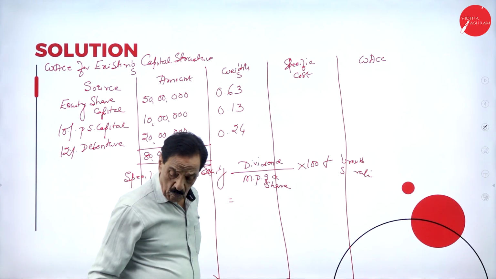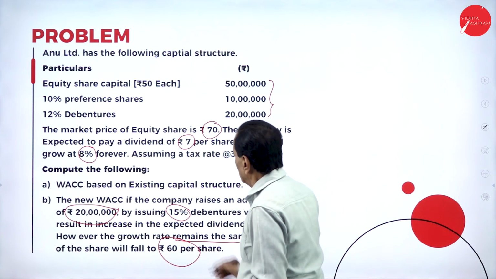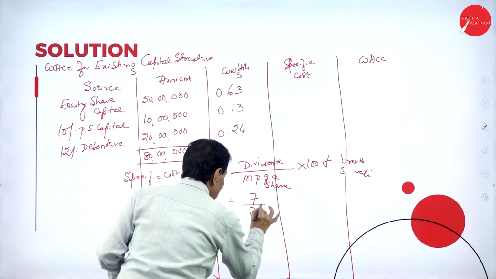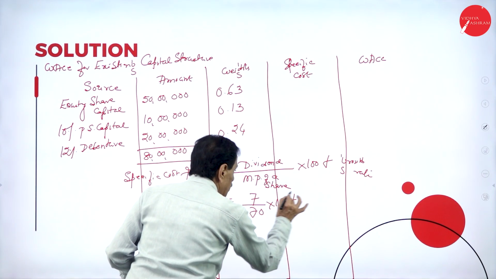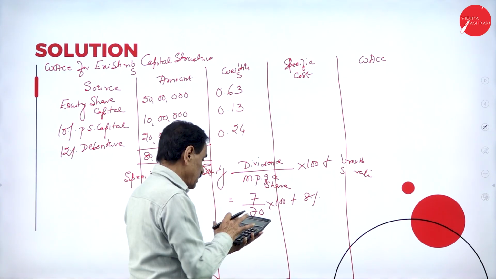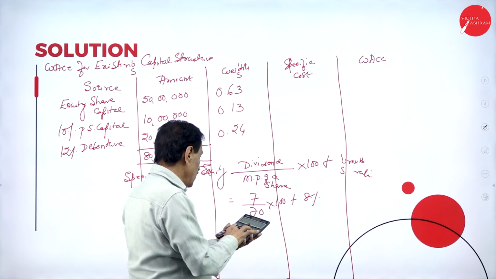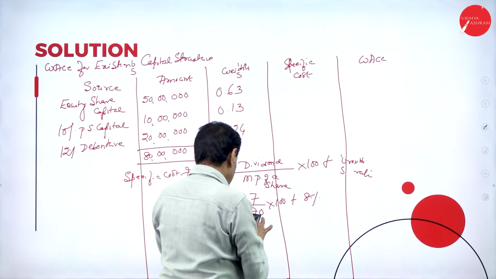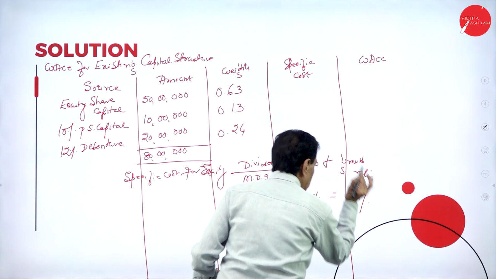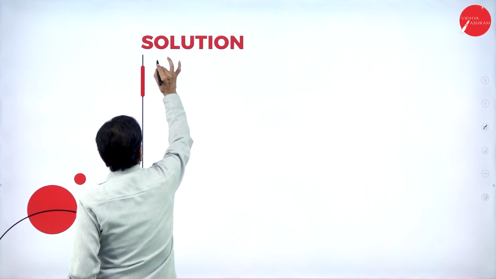What's the dividend here? The market price of the equity share is 70 and dividend is 7, so 7 divided by 70 into 100 plus growth, which will grow 8%. 7 divided by 70 into 100 is 10, plus 8, 18%. This goes to equity.